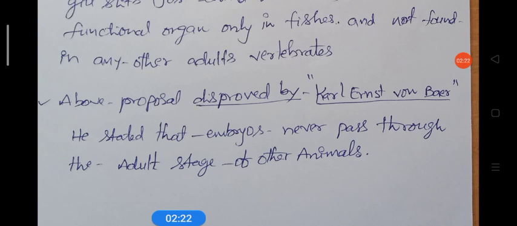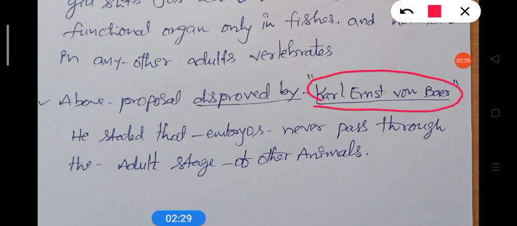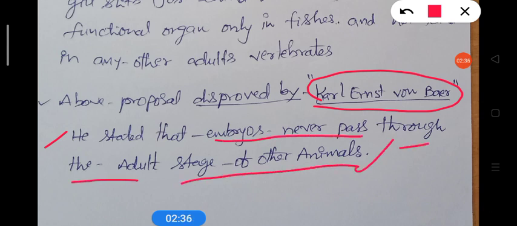But the above proposal was disproved by another scientist, Karl Ernst von Baer. According to him, embryos never pass through the adult stage of other animals. Gill slits may be formed in the embryonic stage, but the same gill slits do not pass into the adults of other animals, including human beings.